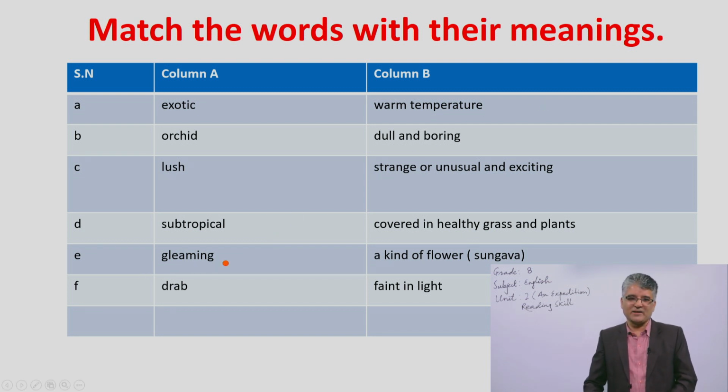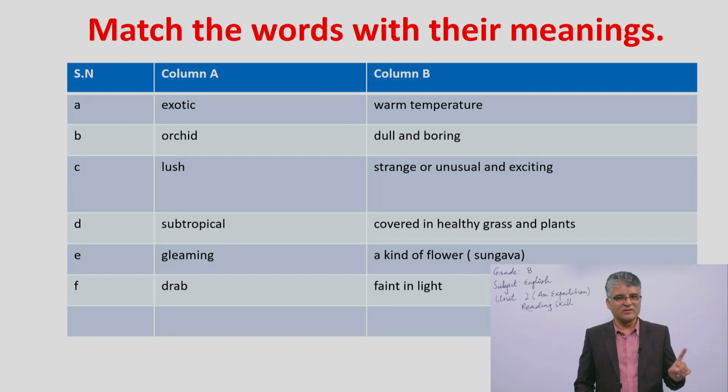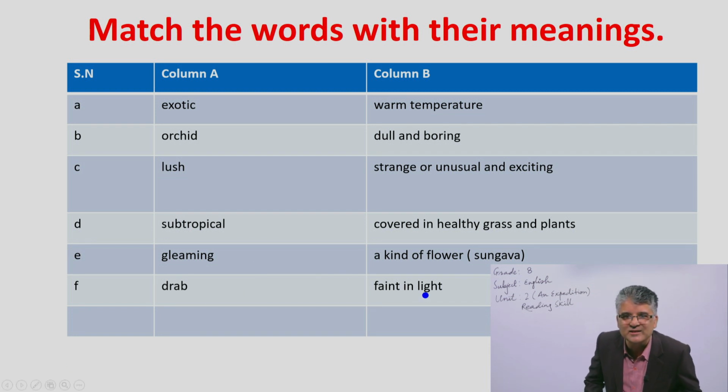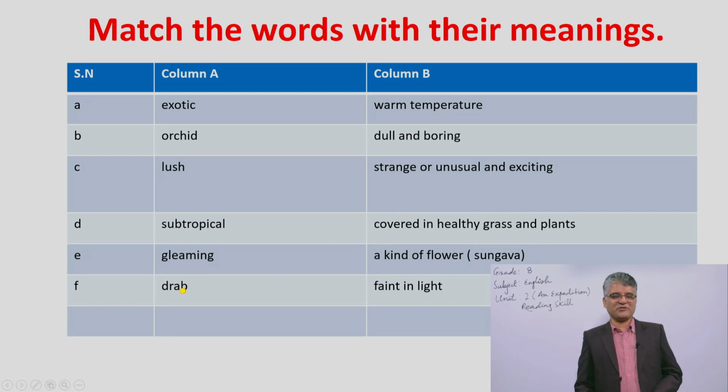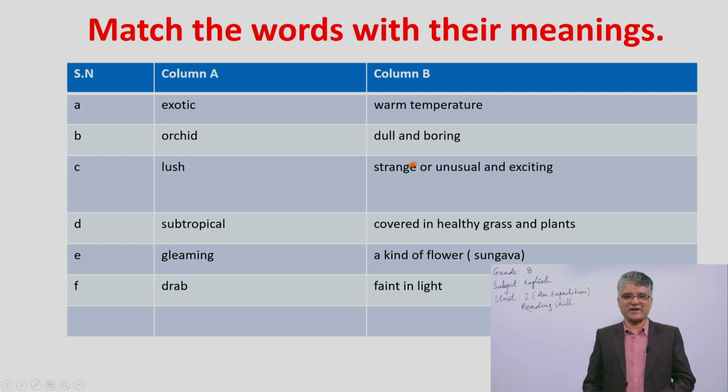And gleaming. What could be the meaning of the word gleaming? Try to find out, because we have already discussed this word in the reading text. Oh yes, you are right, faint light. Similarly, drab. Yes, the meaning of drab, the single word, is dull and boring.